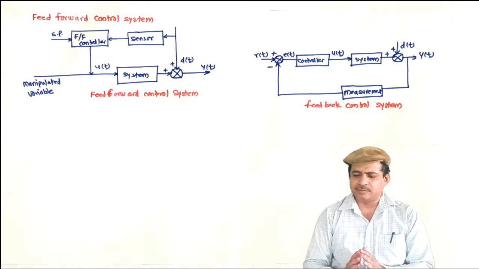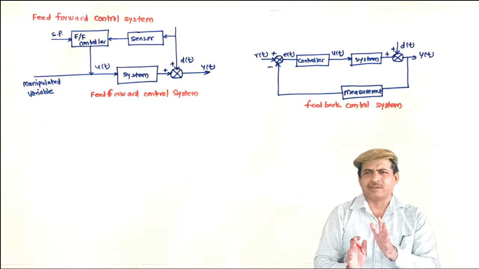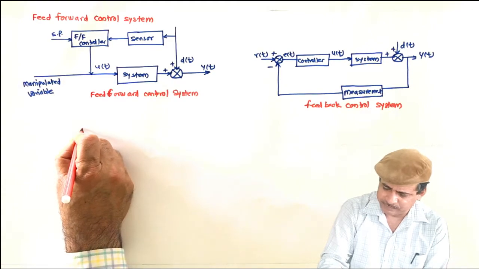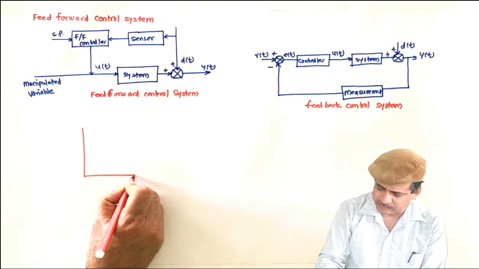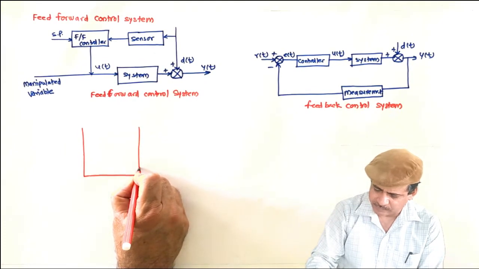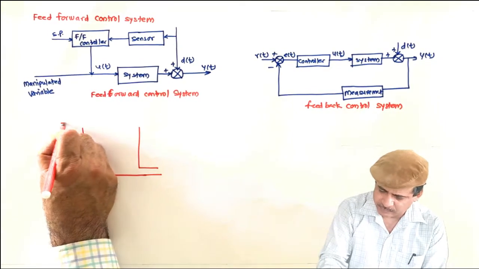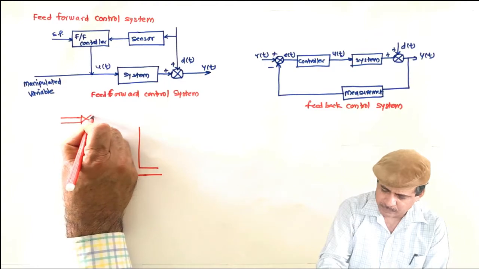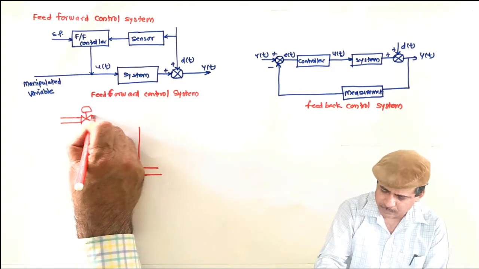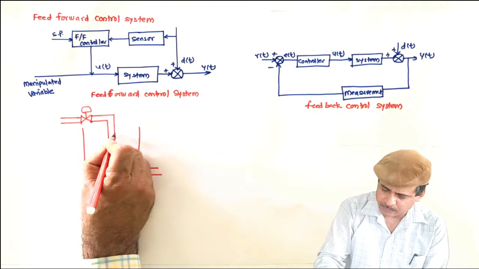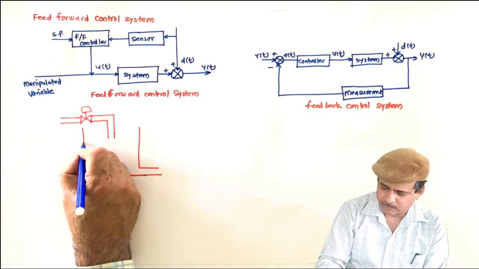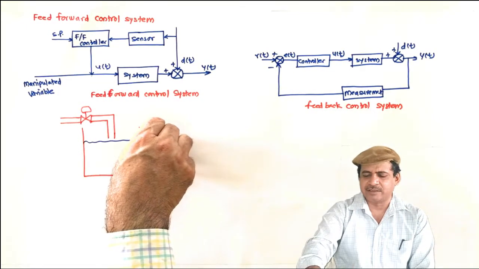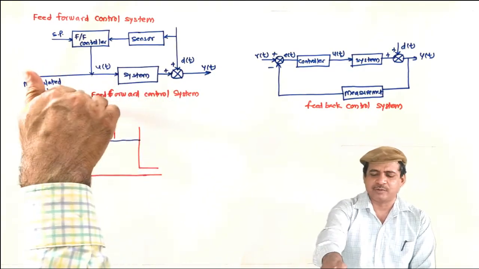So let us have one example of this. We will consider the same example, the example of liquid level. So let us consider a tank. In feedback, what is done? We have seen in the last class that we measure the level, compare it to the set point, and accordingly the controller gives a signal to the valve.